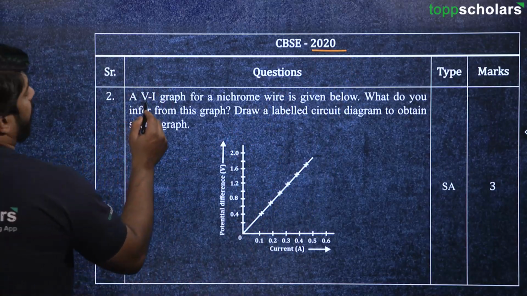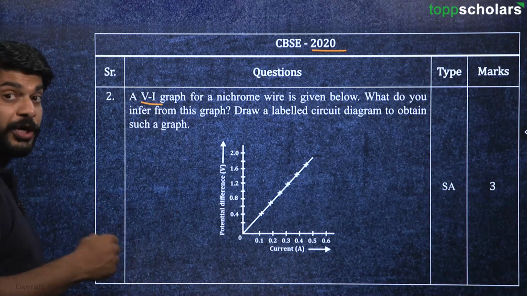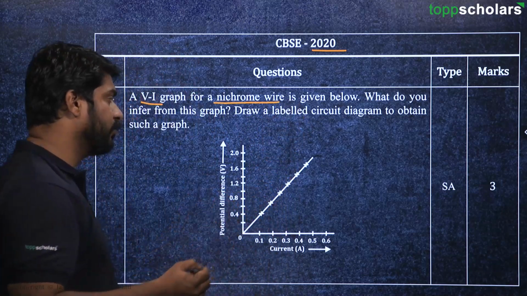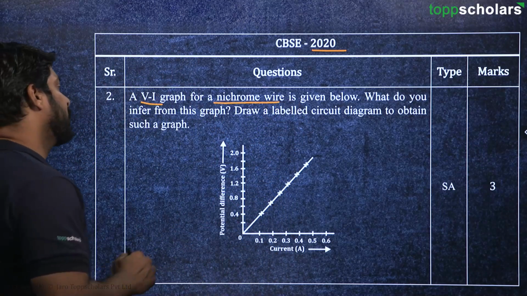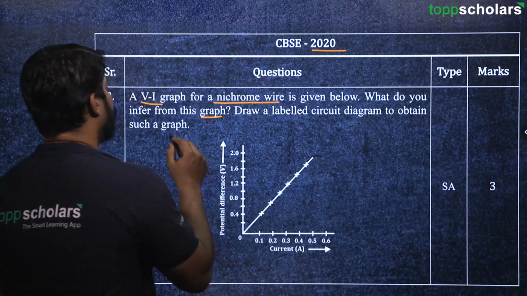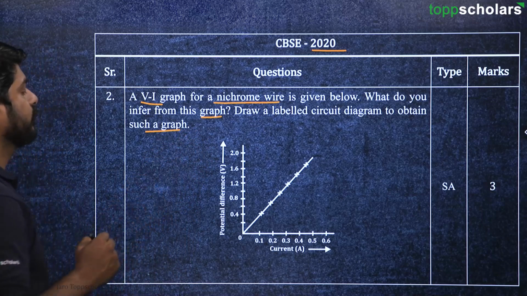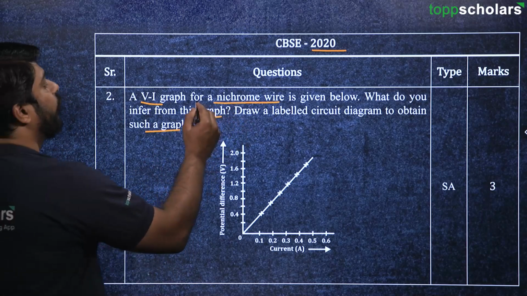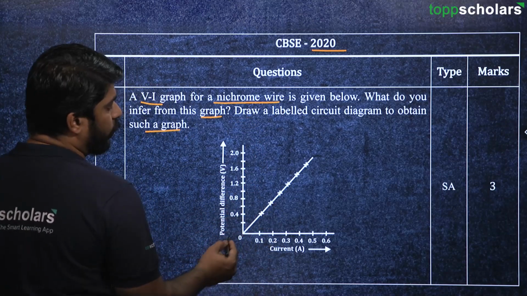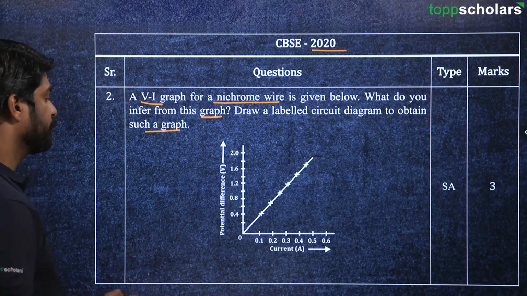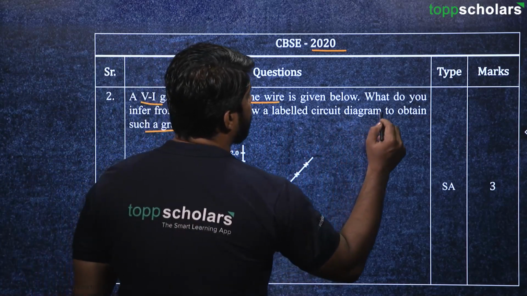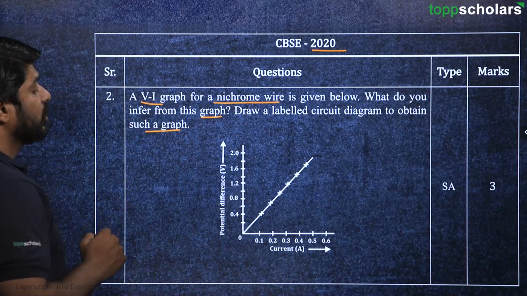Now here a VI graph, that means a voltage-current graph, for a nichrome wire is given below. What do you infer from this graph? Draw a labeled circuit diagram to obtain such a graph. So here we can see for a nichrome wire we have been given a graph of potential difference and current. So we have to draw a labeled circuit diagram to obtain such a graph.